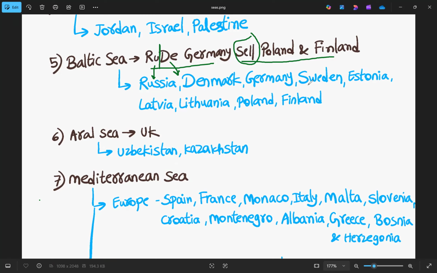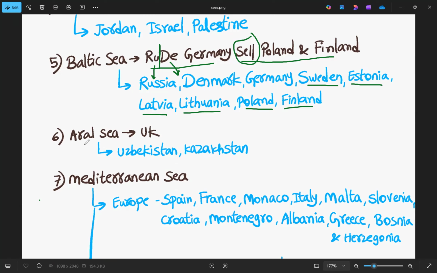S is for Sweden, E for Estonia, L for Latvia, and the other L for Lithuania. And then the other countries are Poland and Finland. So how many countries in total? There are 9 countries that surround Baltic Sea. The sentence is: Rude Germany, Cell, Poland and Finland. So this is about Baltic Sea.